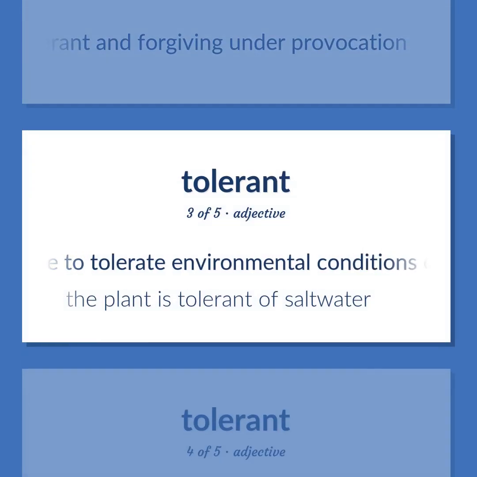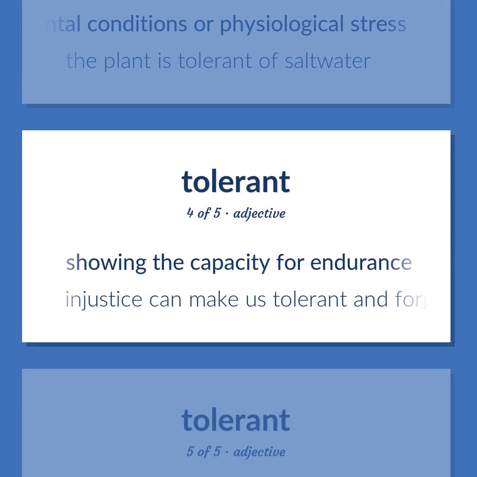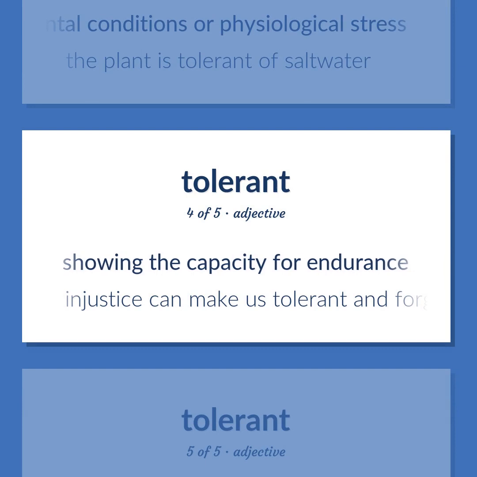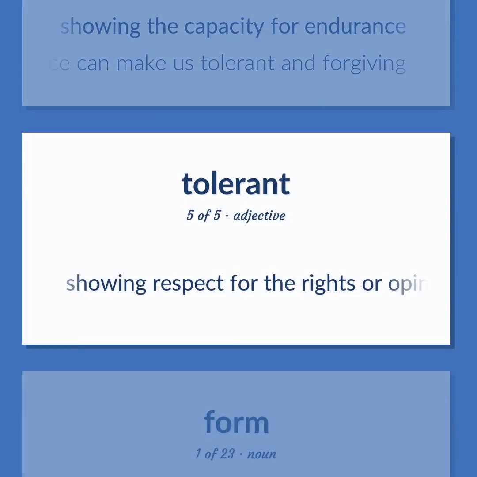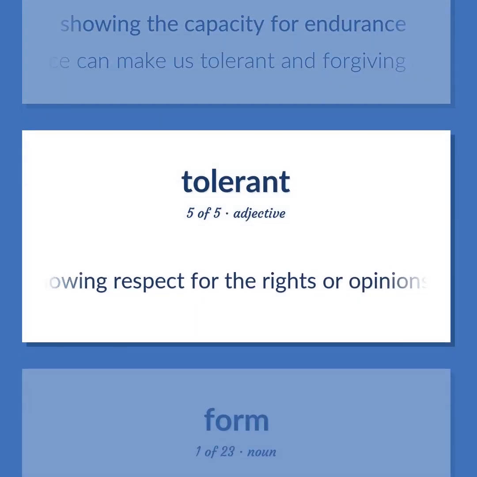Able to tolerate environmental conditions or physiological stress. The plant is tolerant of saltwater. Showing the capacity for endurance. Injustice can make us tolerant and forgiving. Showing respect for the rights or opinions or practices of others.